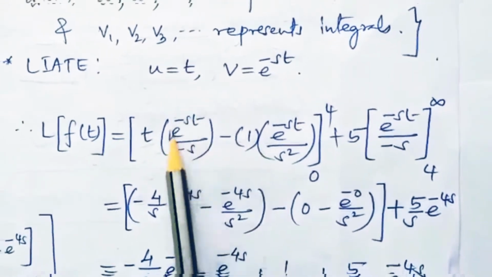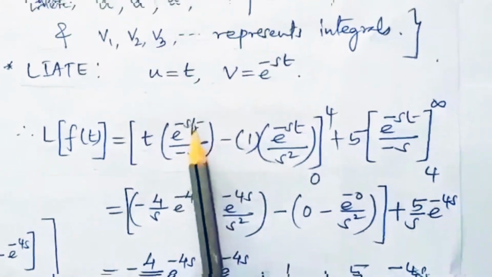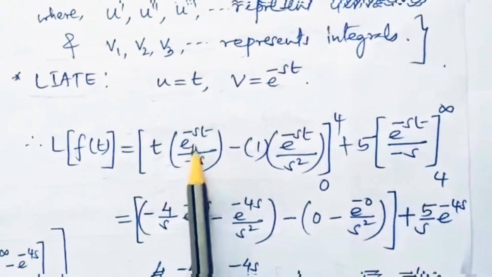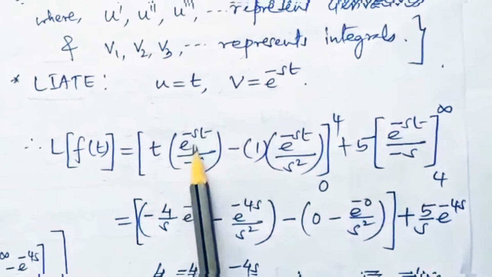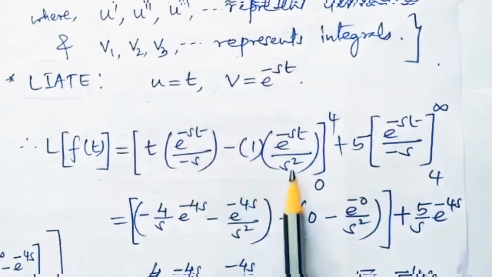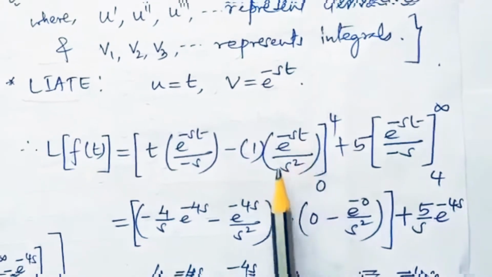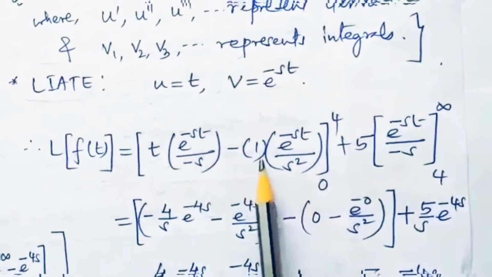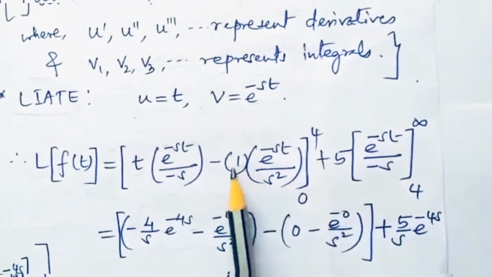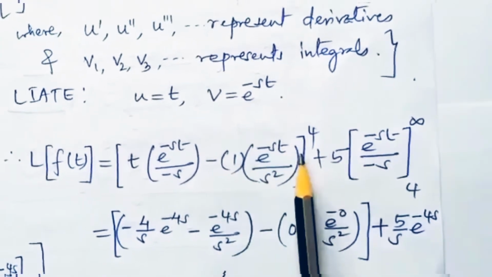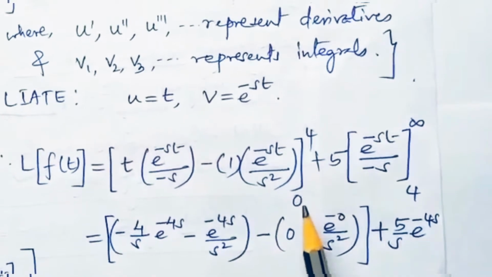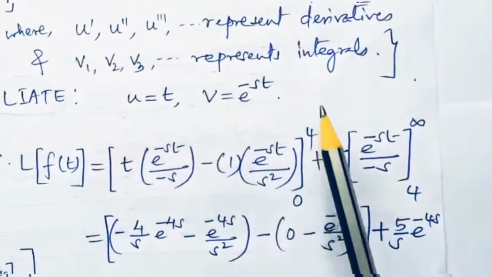Now further we can talk about v2, and v2 can be obtained by the integral of v1. So we can integrate once again this part, e to the power of minus st divided by minus s, but already one more negative sign is there, so that's why here e raised to minus st divided by s square. And we cannot find further derivatives, as we know that the derivative of 1 in the next step would be 0, and anything multiplied by 0, the product comes as 0. So therefore we can stop the process here and apply the limits 0 to 4. That means lower and upper limit.